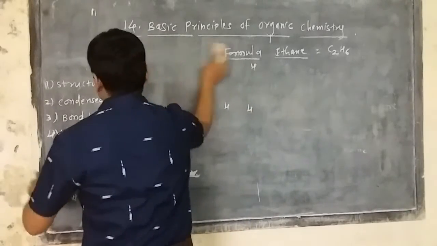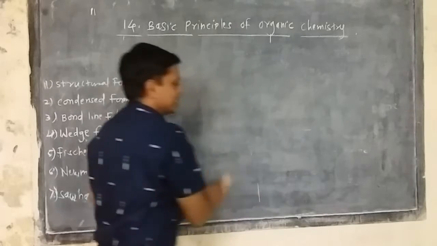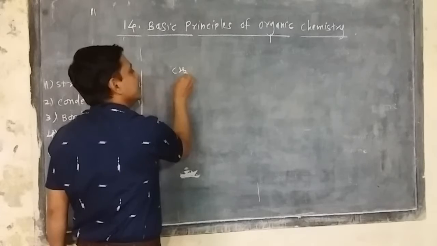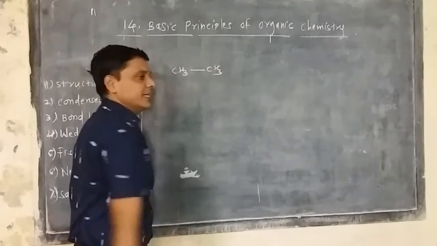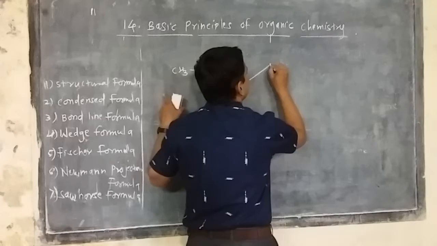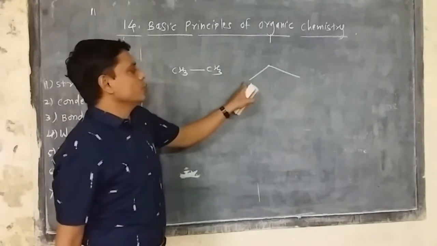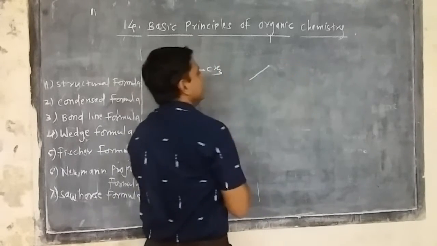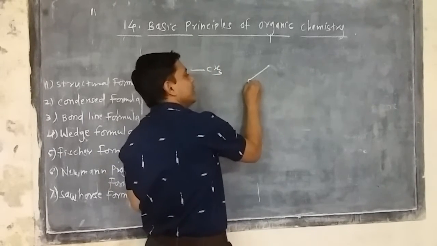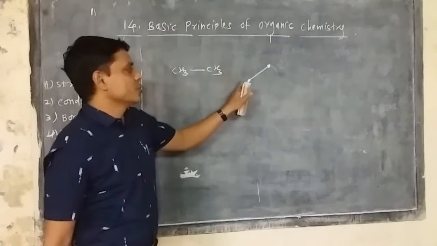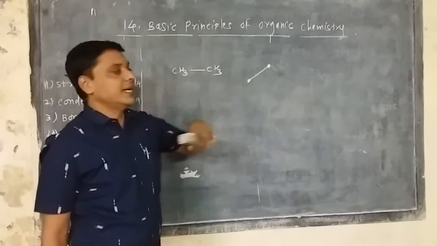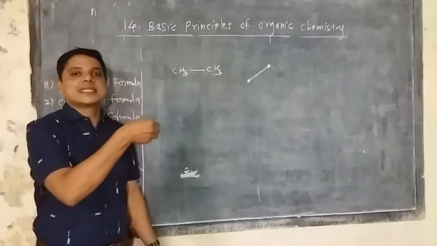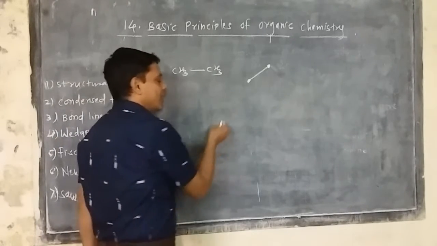Now the third formula is the bond line formula. Now this CH3 and that CH3 will be represented in the bond line form. It is like this. There are 2 corners, and these corners contain the 2 carbons. These are the terminal carbons. So this is CH3. Bond line means all the compounds and their bonding can be shown by single lines. So this is called a bond line formula.